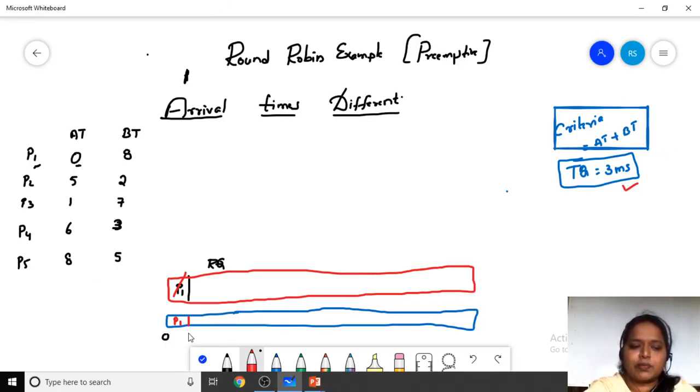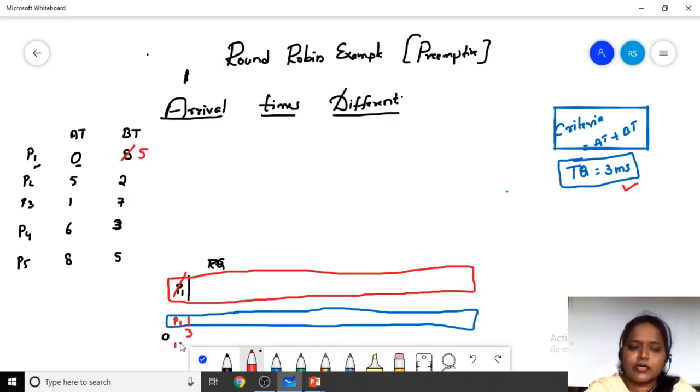So this P1 will execute for how many milliseconds? 3 milliseconds. But P1 needs how many milliseconds? 8 milliseconds. So 5 milliseconds are left over. So 0, 1, 2, 3. P1 has been executing for 3 milliseconds.